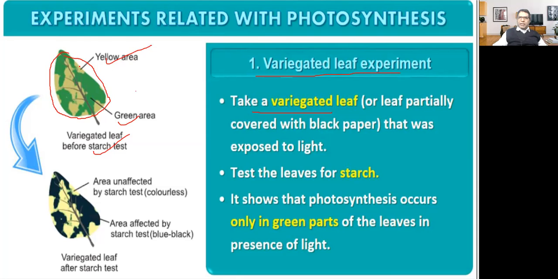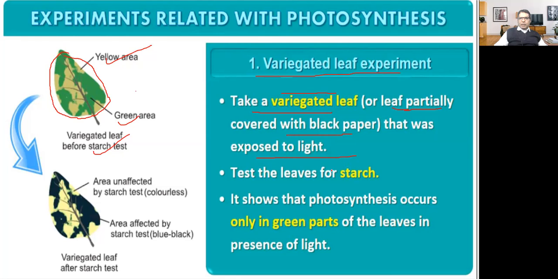That means that area will not perform photosynthesis. So the leaf will become a variegated leaf. What do you mean by a variegated leaf? A leaf partially covered with black paper that was exposed to light. Test the leaf for starch. Then you have to do the test of starch.